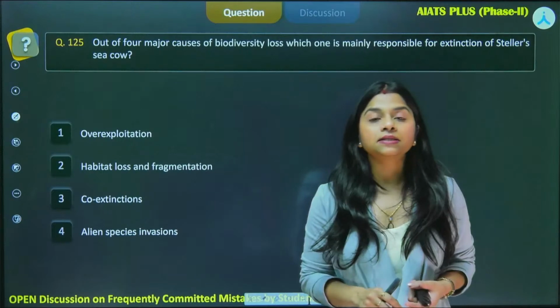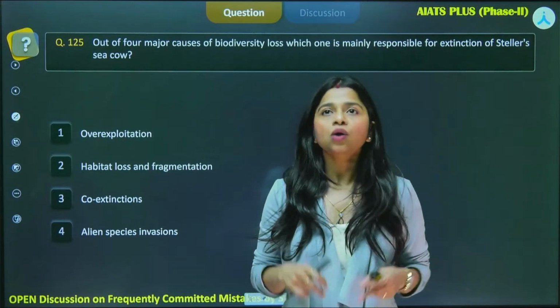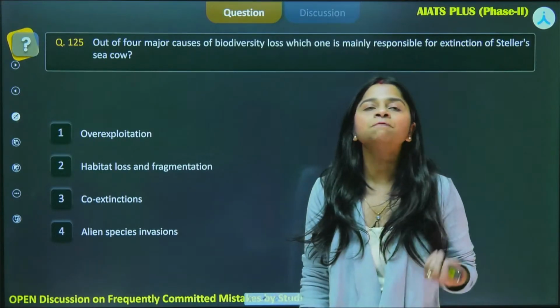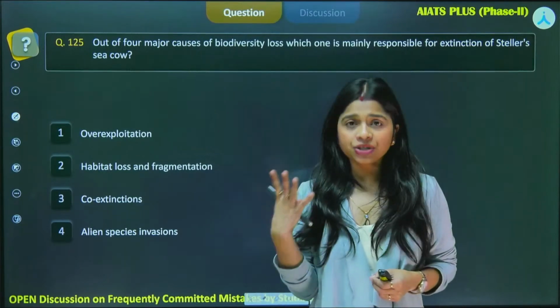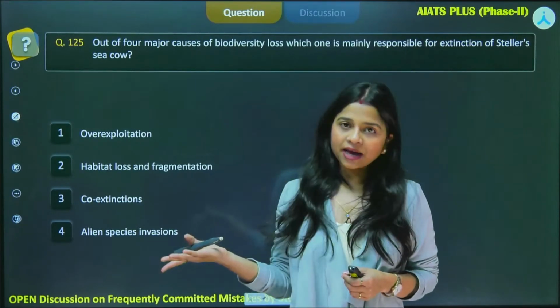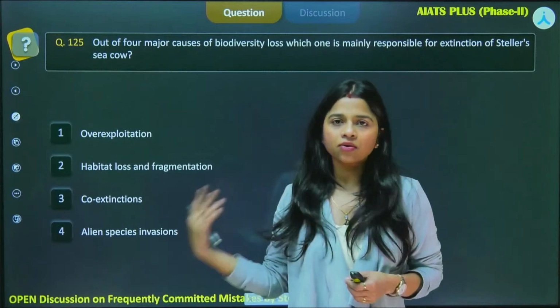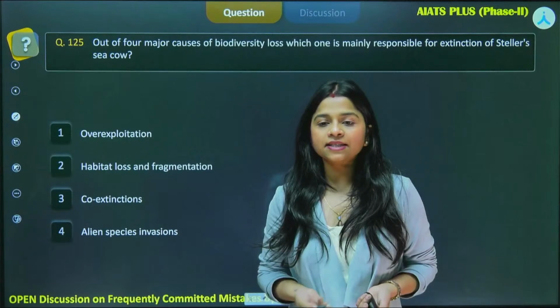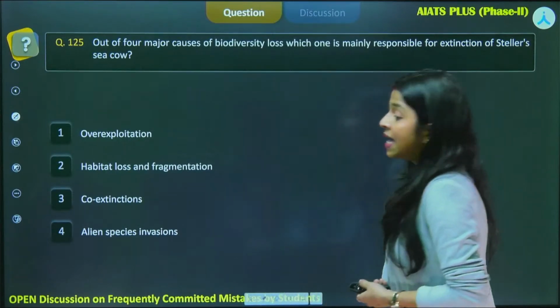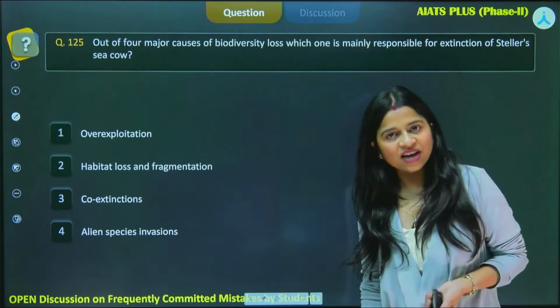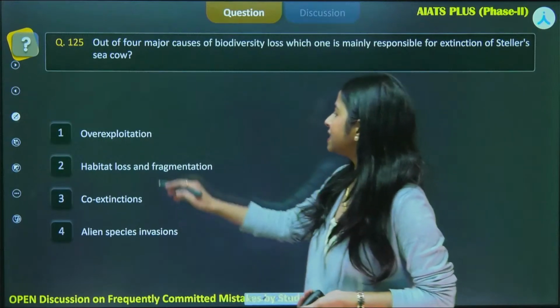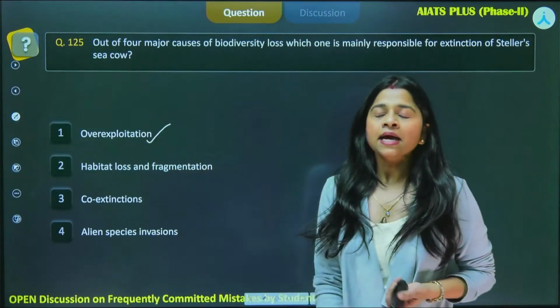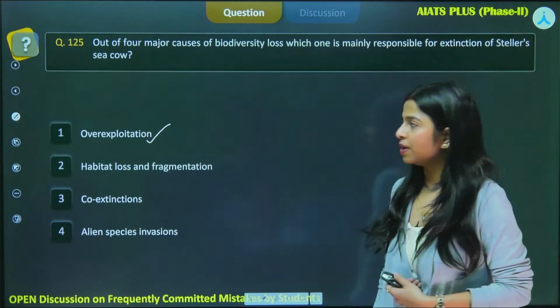Over here, I'll be discussing with you the evil quartet. Okay, what is the evil quartet? Basically, the 4 major reasons for the loss of biodiversity. Because there are 4 in number, we are calling it a quartet, and because it is causing harm, it is evil. Okay, so it is the evil quartet. Yes, Sagnik has already given the answer in the comment box. Very good, that is over exploitation, right?